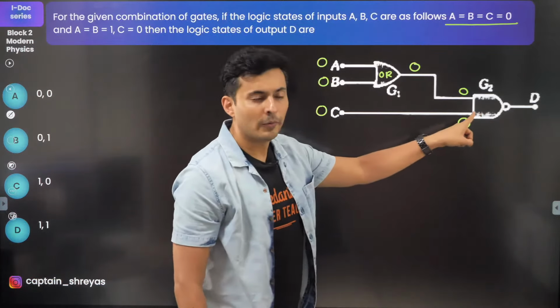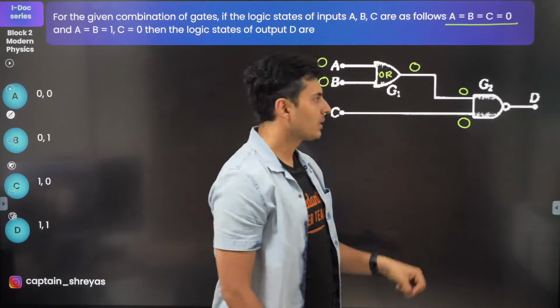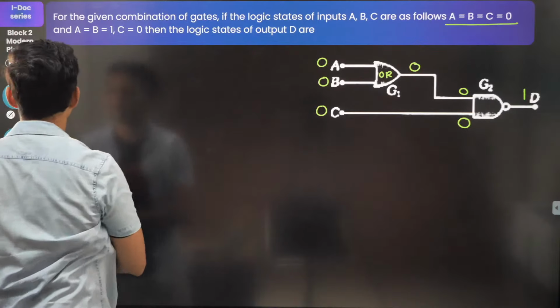0 and 0 is 0. Not of that is 1. So hence this will be 1. So obviously A and B options are out of question.